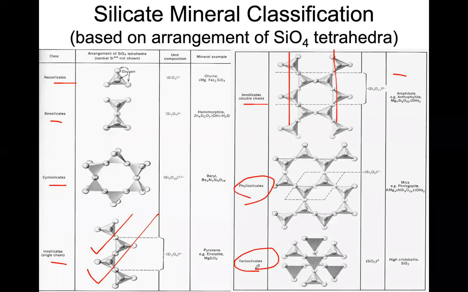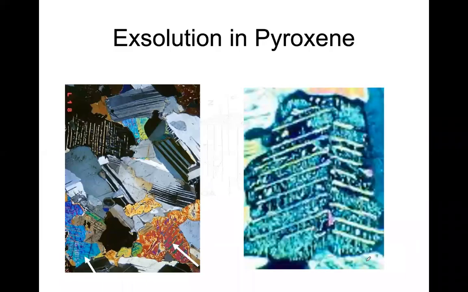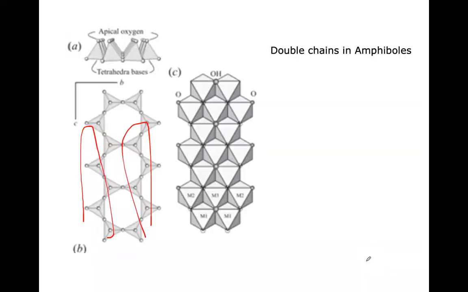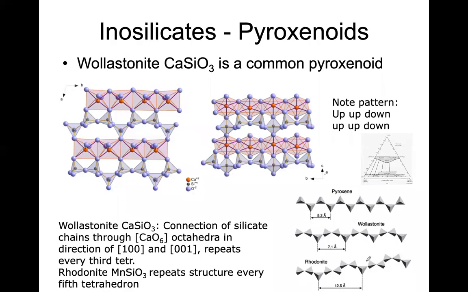So before going into phyllosilicates and tectosilicates, I will introduce you to another group of minerals, which is also important. That is again inosilicates, but not the ones that we have already talked about.